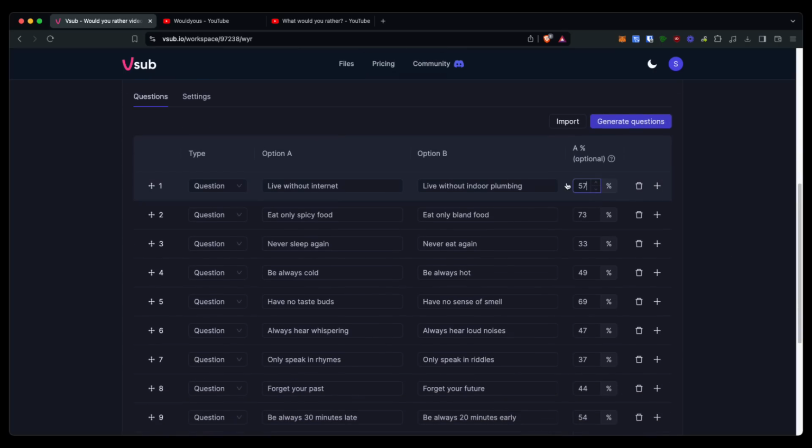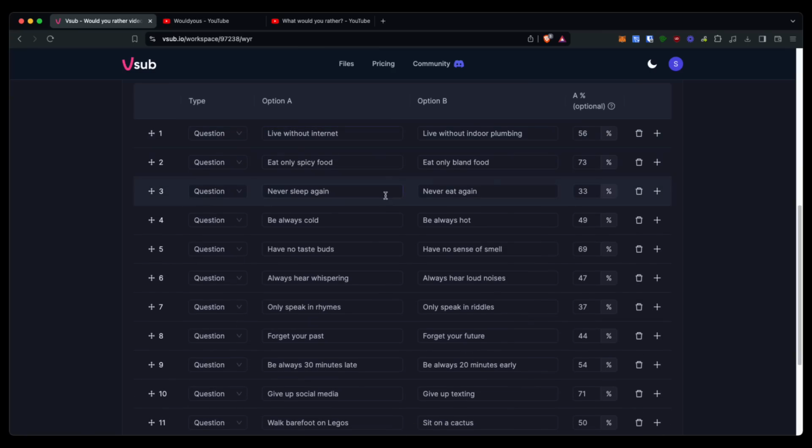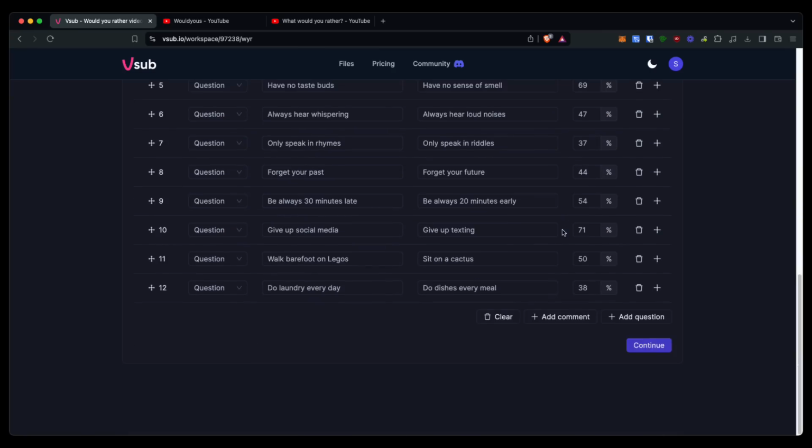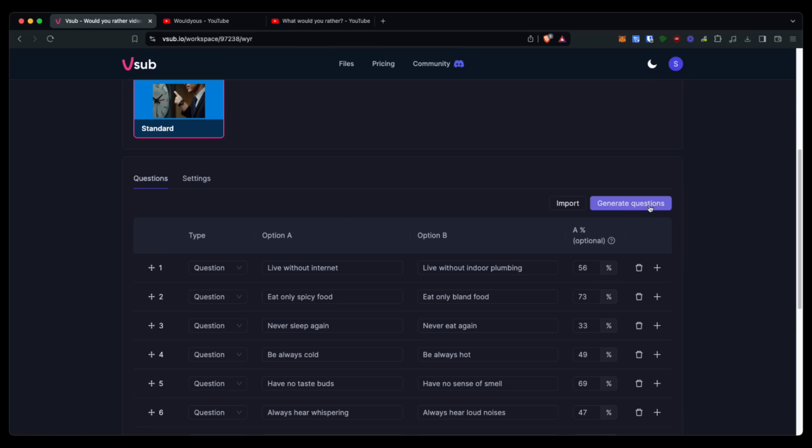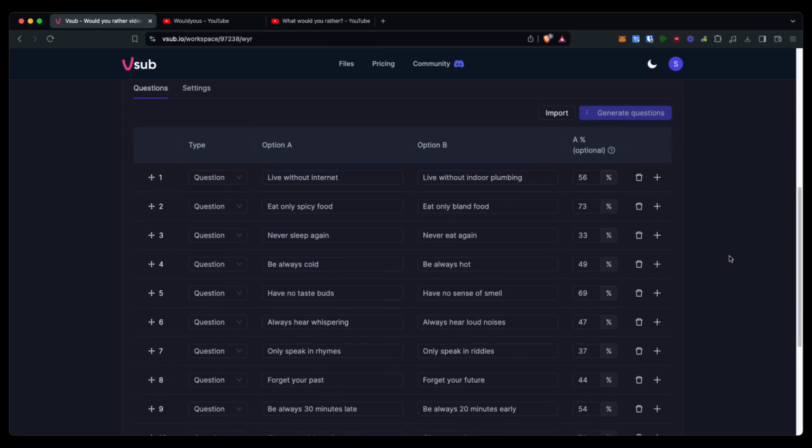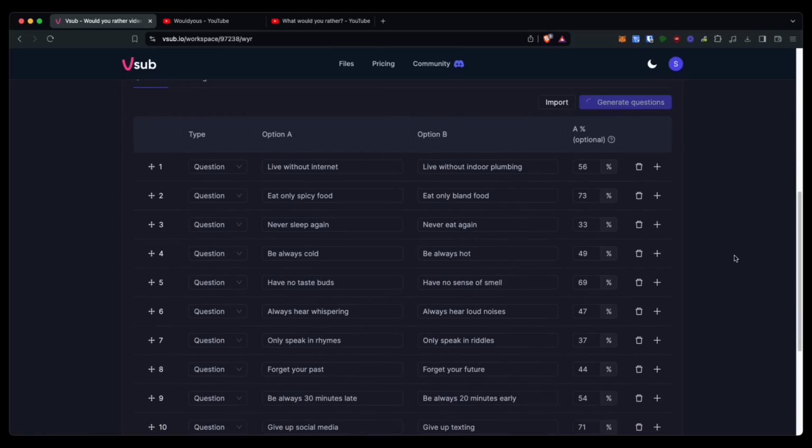And again, if you want to change the percentages, you can change them right here and there. And again, this will be for the A option. So this will be option A, and then option B would obviously be the remaining percentage. So you can go through, change any of the questions that you want, or you can just go ahead and use these by default. If you want new ones, you can just click on generate questions again, and it will get you brand new questions.